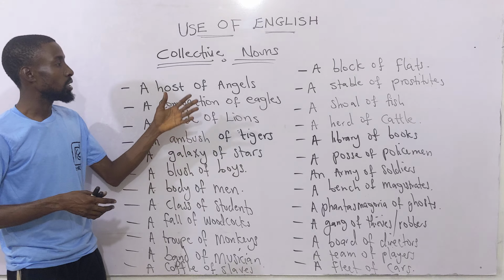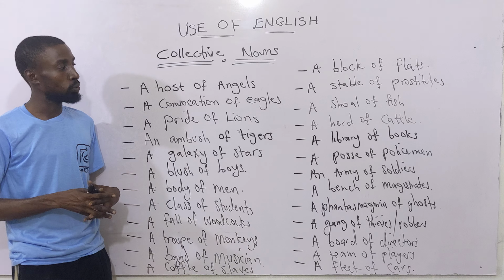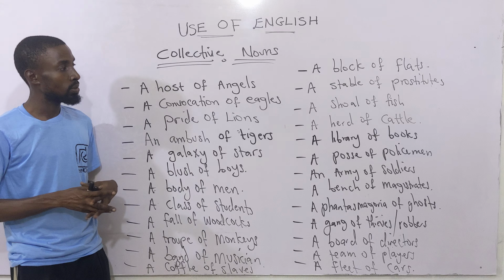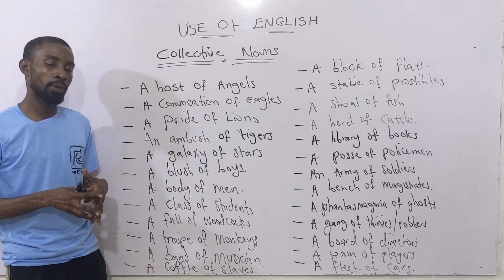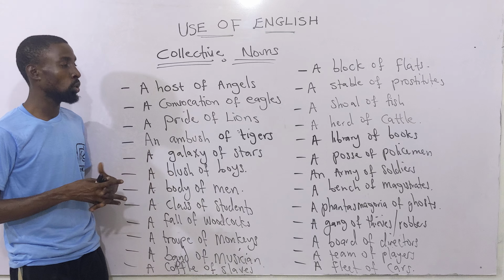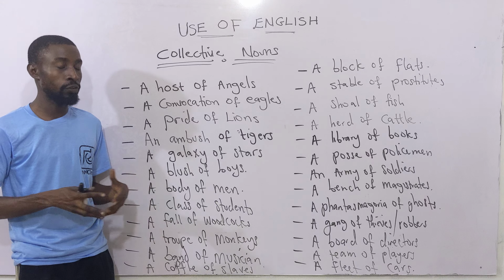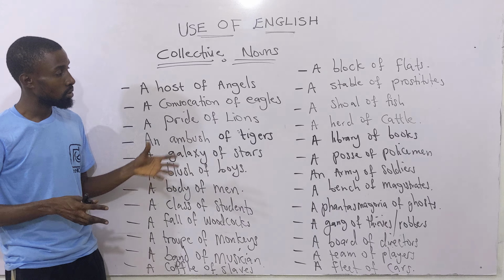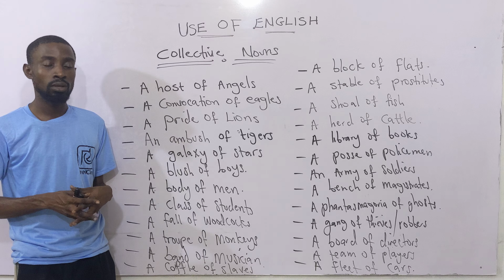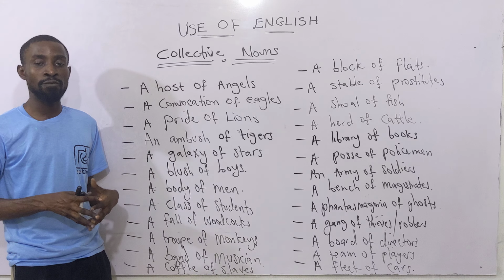Then you talk about prostitutes. The collective name for prostitutes is a stable of prostitutes, because they are known to position at a particular spot looking for customers. Then you have a group of fish, referred to as a shoal. Shoal of fish. Then we have cattle. The collective name for cattle is herd. A herd of cattle.